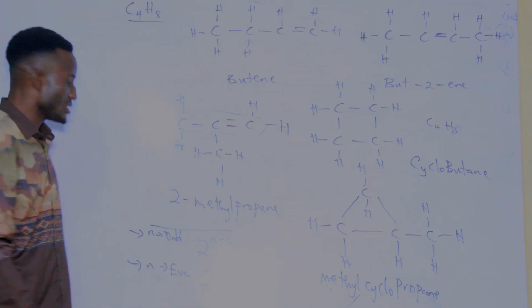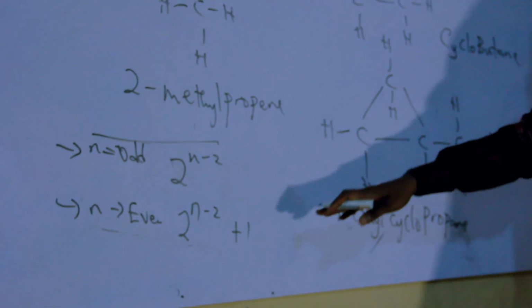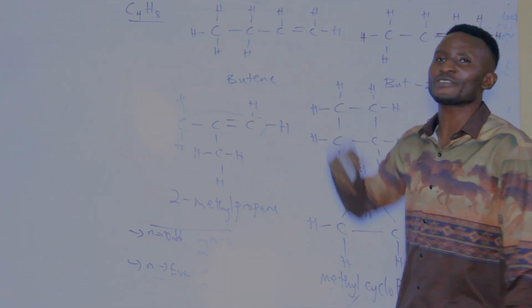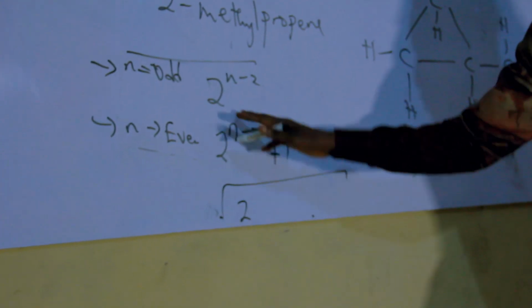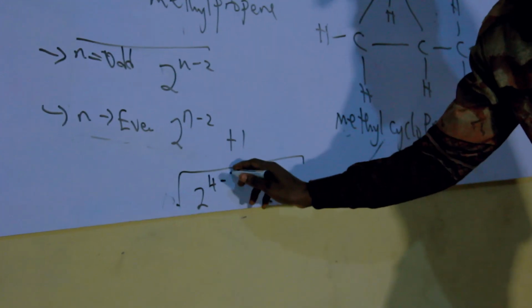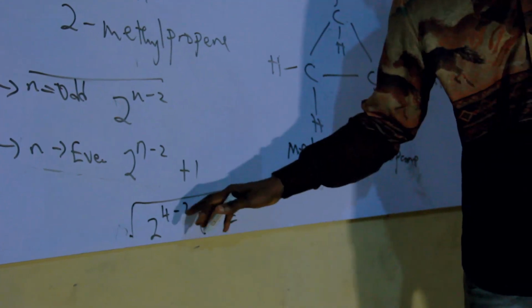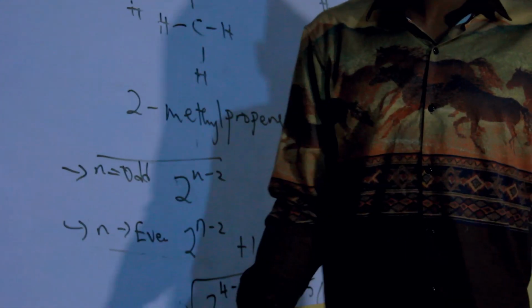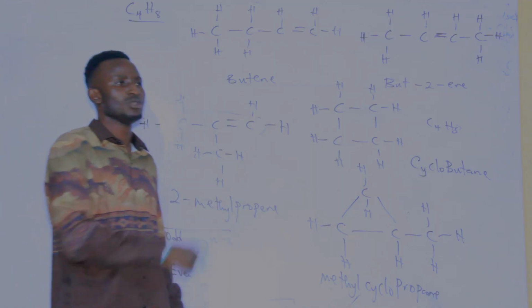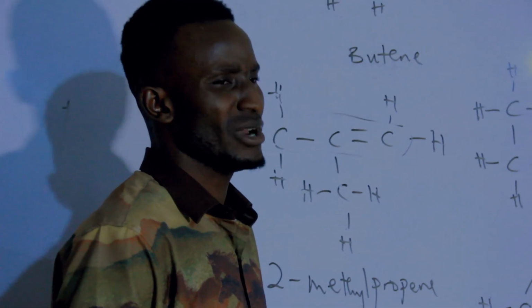Then if you check this very well, the number of isomers here is 1, 2, 3, 4, 5. At the same time, if you follow the formula, which says when the number of carbon is even, then you use 2 raised to power n minus 2 plus 1. The number of carbon we have there is 4. So if you substitute in the formula, that will be 2 raised to power 4 minus 2 plus 1. What is 4 minus 2? That's 2. 2 raised to power 2 is 4, plus 1, that's 5. Making the number of isomers equal to 5. But this rule and this formula holds only for structural isomerism.